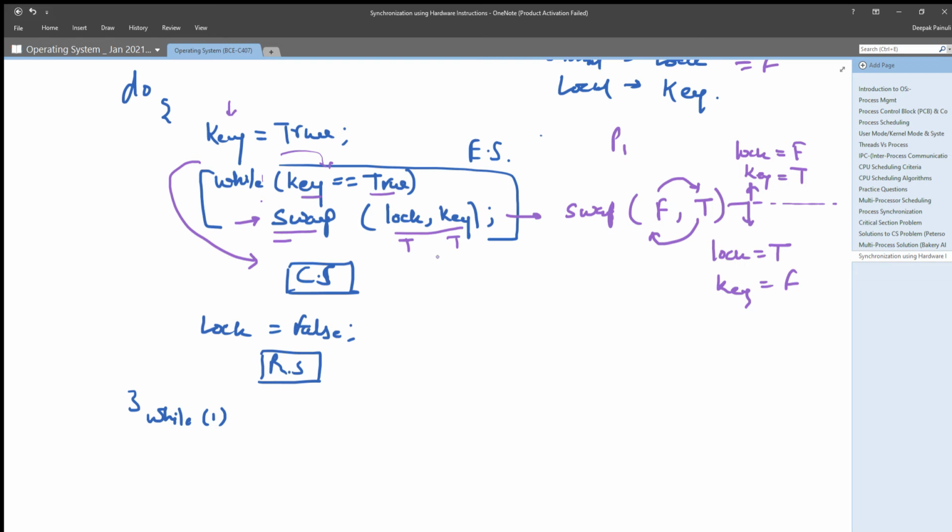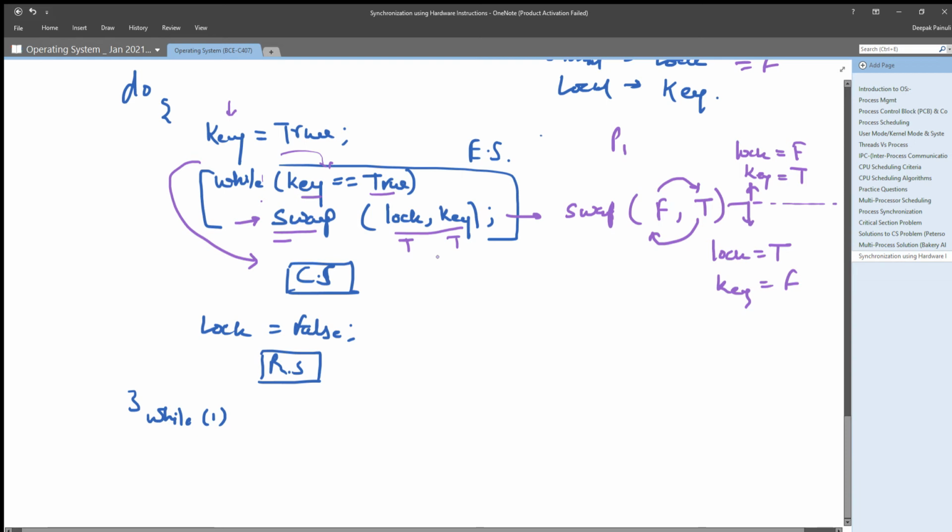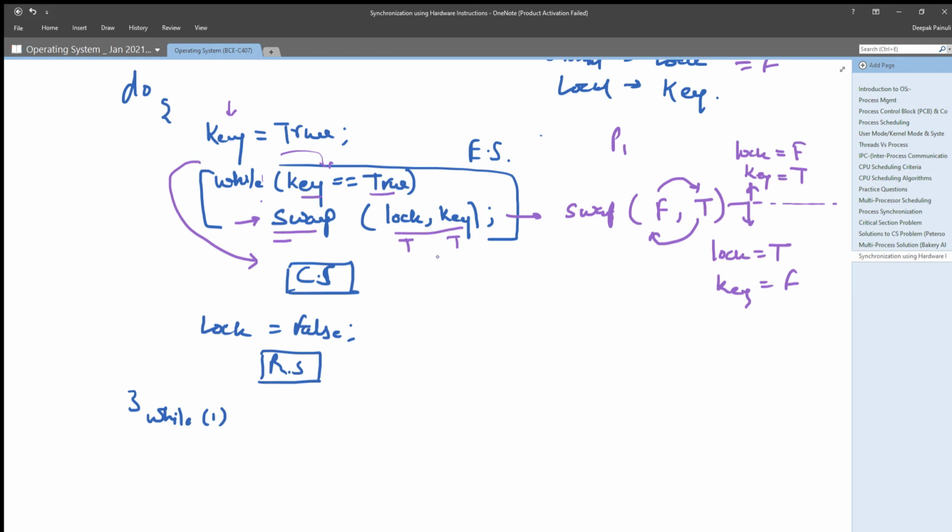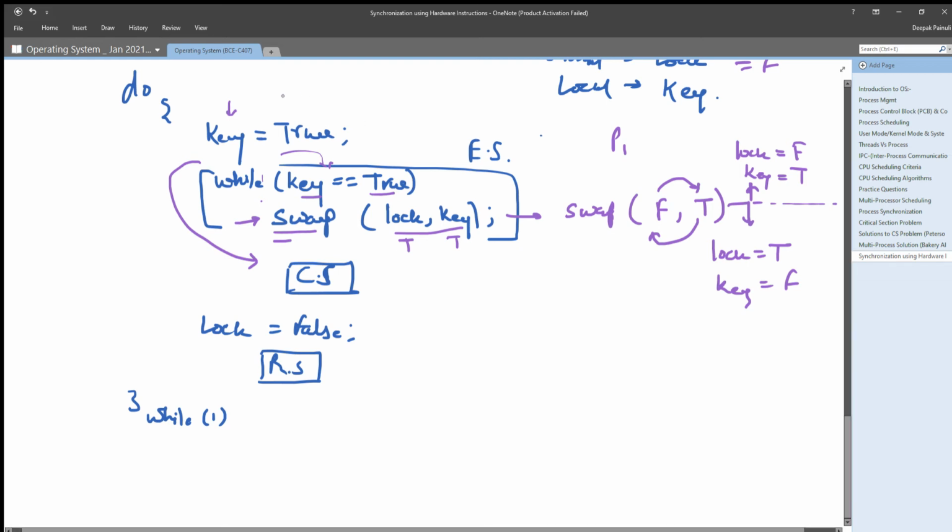So the process who wants to execute its critical section will get it, right? The other case is you will get key value false because either you have executed this swap once, or you are not at all interested in executing the critical section, which means you will not execute this instruction, right? So using swap at the entry section, we can provide mutual exclusion.